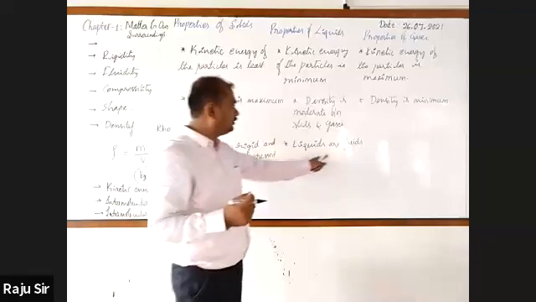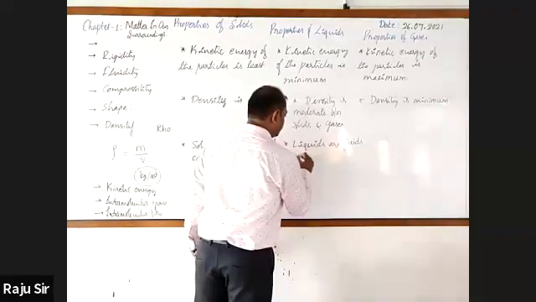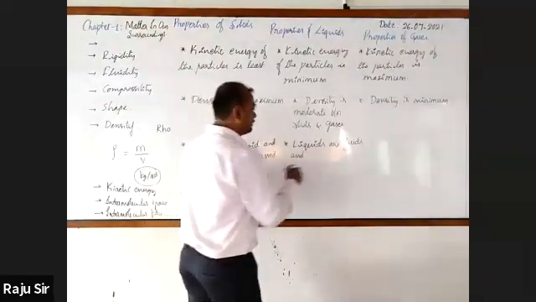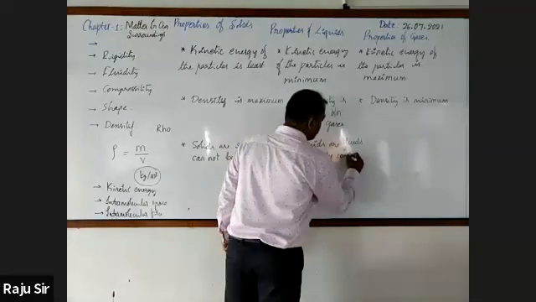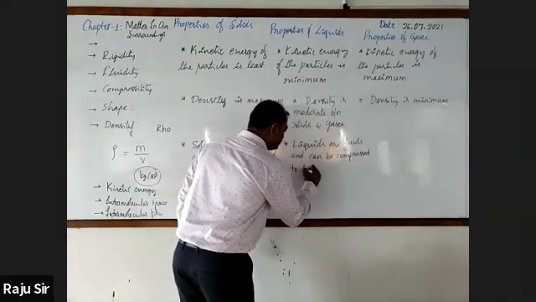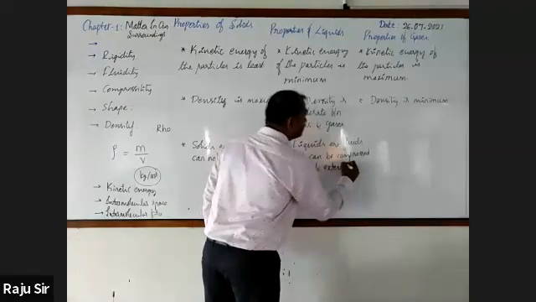You have to write the sentence like this: Liquids are fluids and can be compressed to a little extent.